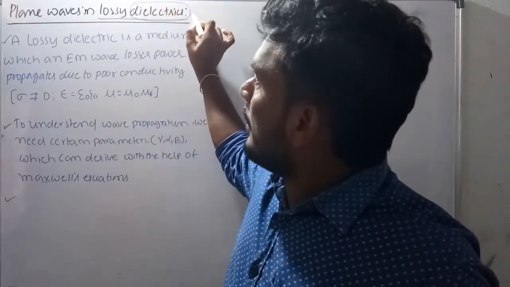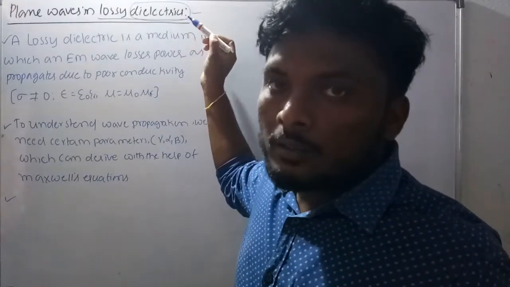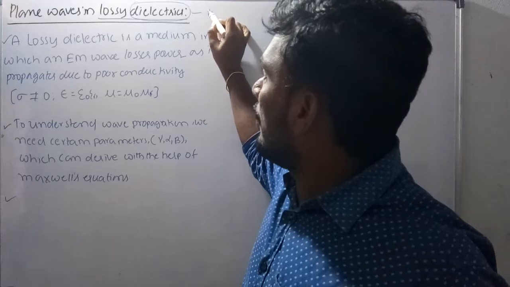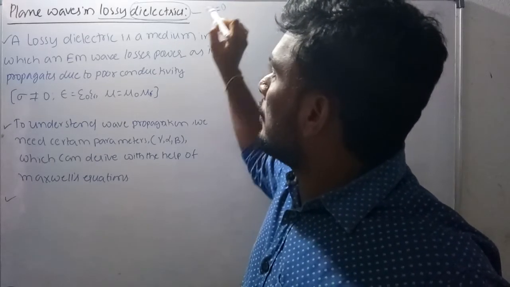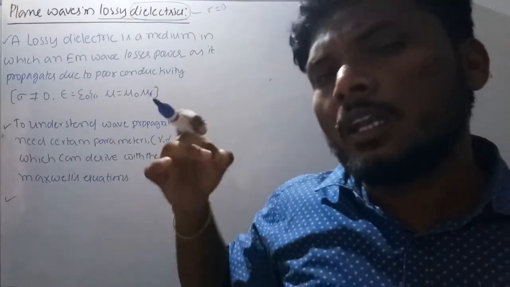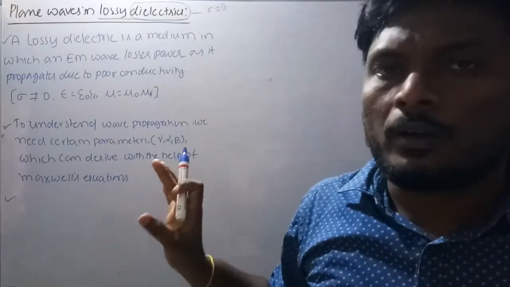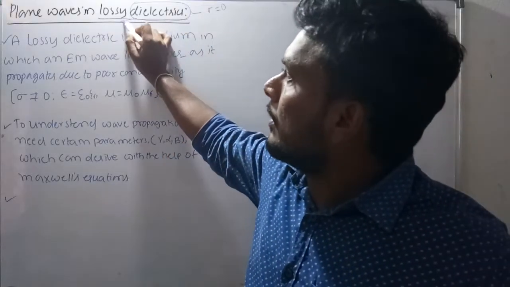Dielectric is a material which does not allow the flow of electrons. That means the conductivity of a dielectric material is equal to 0. It has 0 conductivity. It is not allowing any electrons. So that's why lossy dielectric means lossy dielectric.